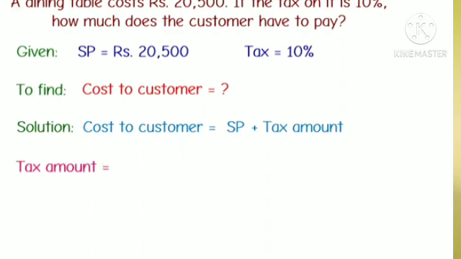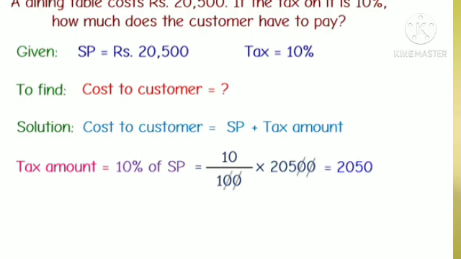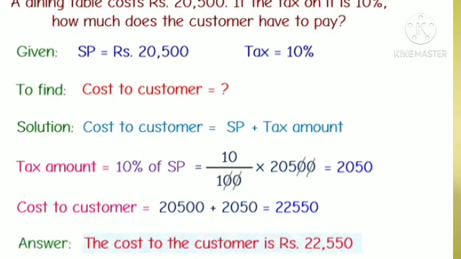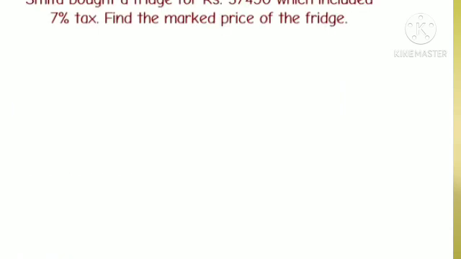Tax amount is equal to 10% of selling price, which is equal to 10 upon 100 into 20,500, which is equal to 2,050. Hence, cost to customer is equal to 20,500 plus 2,050, which is equal to 22,550. Therefore, the cost to the customer is Rs 22,550. Let's take a look at another one.